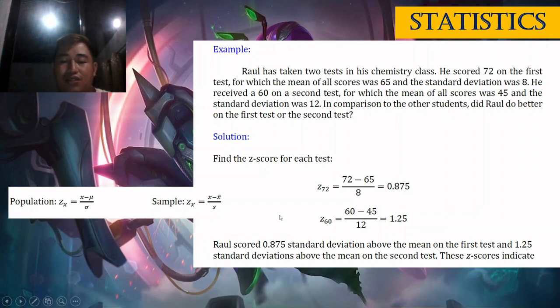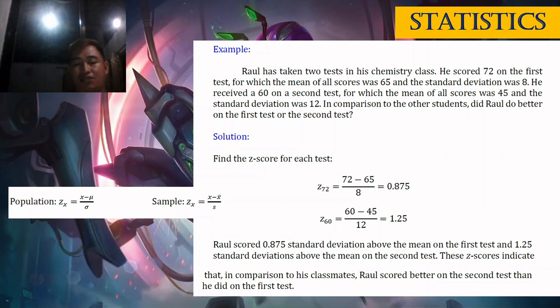So, Raul scored 0.875 standard deviation above the mean of the first test and 1.25 standard deviations above the mean in the second test. So these scores indicate that in comparison to his classmates, Raul scored better on the second test than he did on the first test. So Raul did better in the second than in the first test, class.